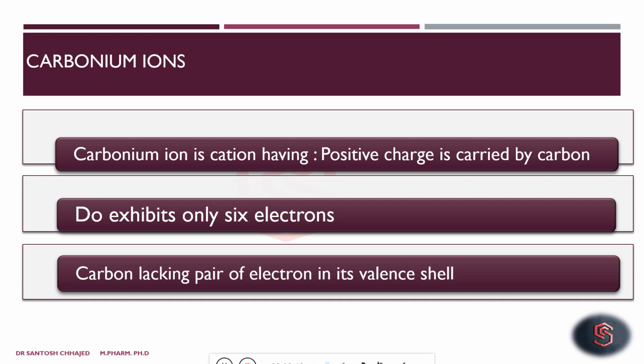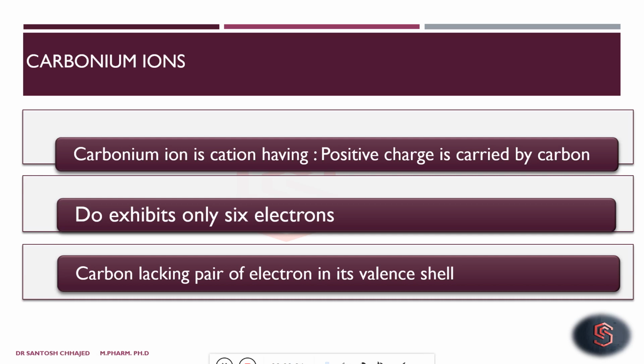So a carbonium ion is a species where carbon exhibits a positive charge. When we talk about positive carbon, we understand now that carbon is deficient in electrons.